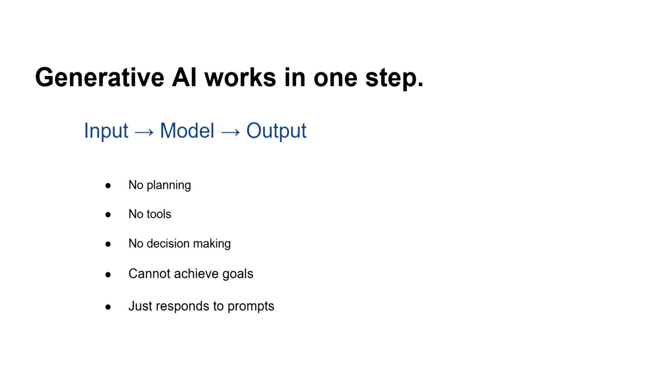So generative AI works in one step. We give some input to the model, then the model produces some output. There is no planning, no tools, no decision making, and it cannot achieve goals. It just responds to prompts. So these are some limitations of generative AI.